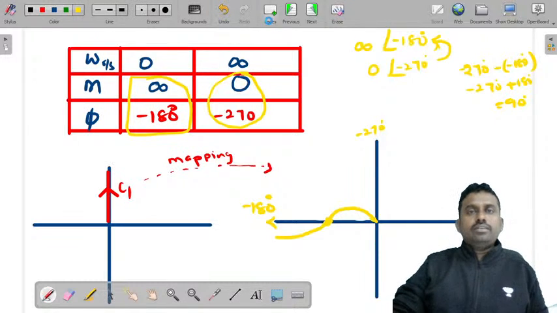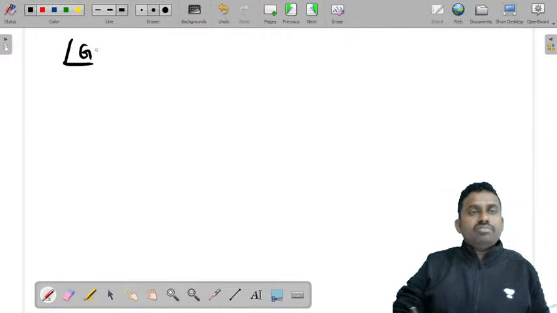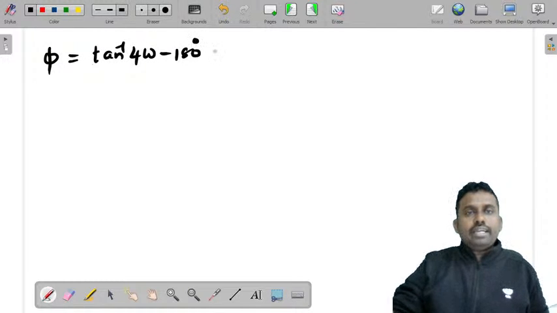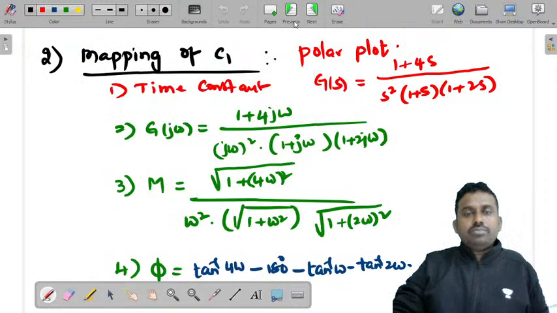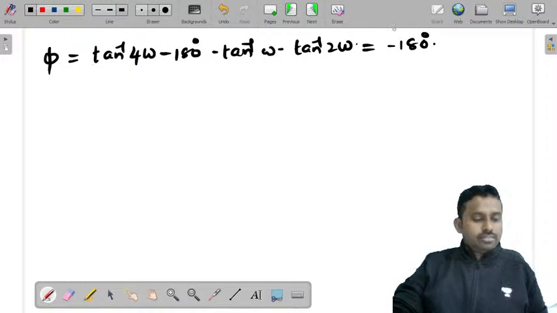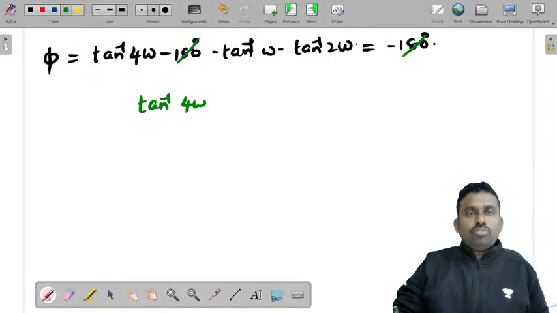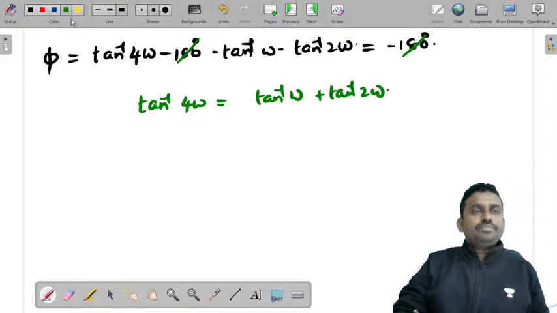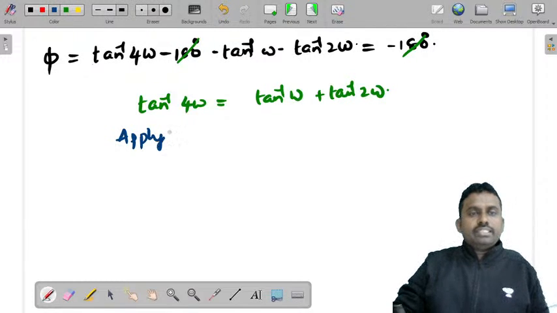Now let's do that. So consider the phase angle. What is the phase angle of G? That is phi, right? I am writing it as phi. So phi is equal to tan inverse 4 omega minus 180 minus tan inverse omega minus tan inverse 2 omega. Now equate it to minus 180 degrees. Right? Now let's see if you just try to do this. Can we cancel these two and say tan inverse 4 omega is equal to tan inverse omega plus tan inverse 2 omega? Yes. Now apply tan on both sides.